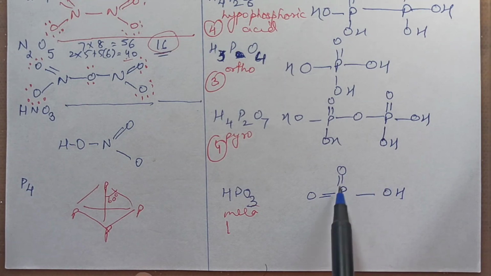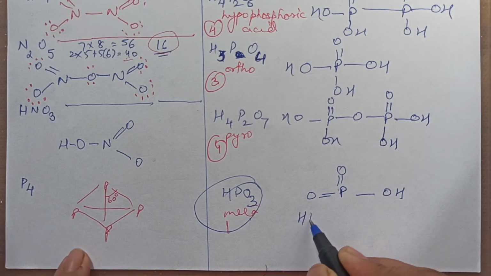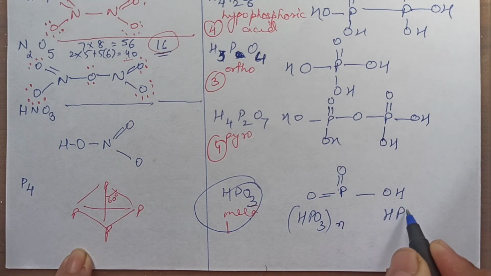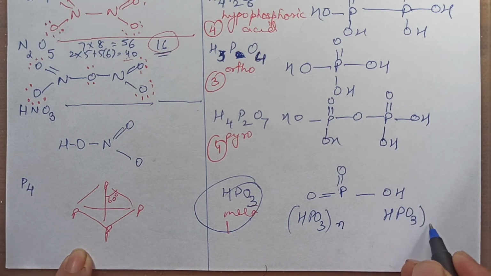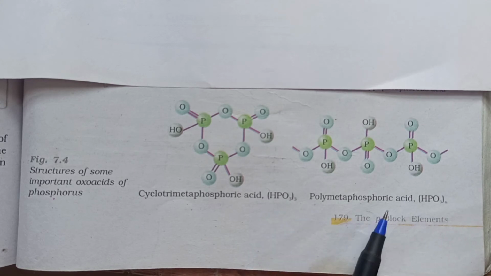So that is why it doesn't exist like this. Metaphosphoric acid normally exists as either a polymer, HPO3 taken n times, or a trimer, HPO3 taken thrice. These are the structures. You can see this is cyclic.